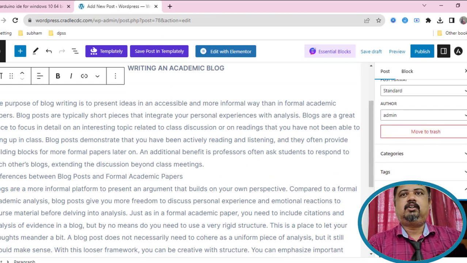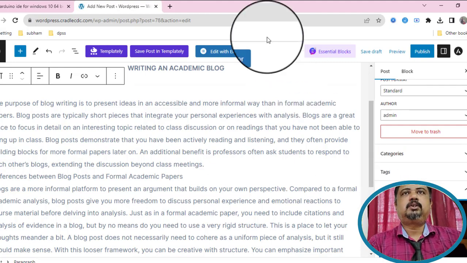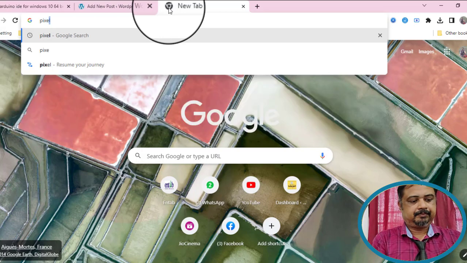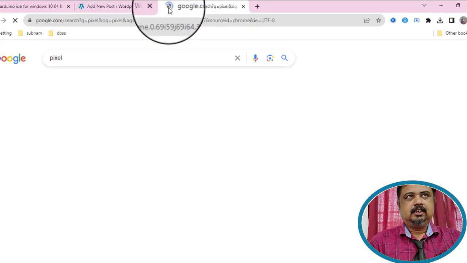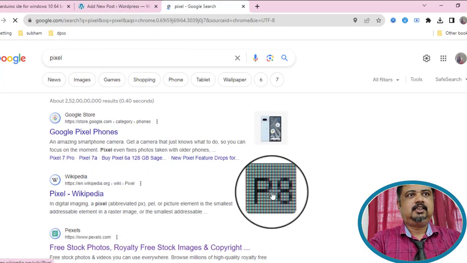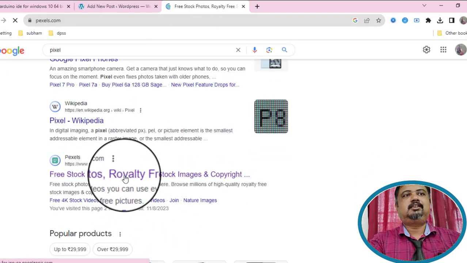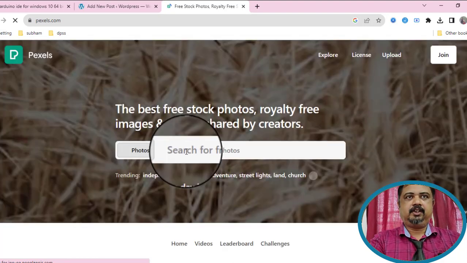For images you can download free, royalty-free images from Pexels.com. You just write Pexels and enter. See, that is Pexels free stock, so you can go over there. Those images are copyright free.